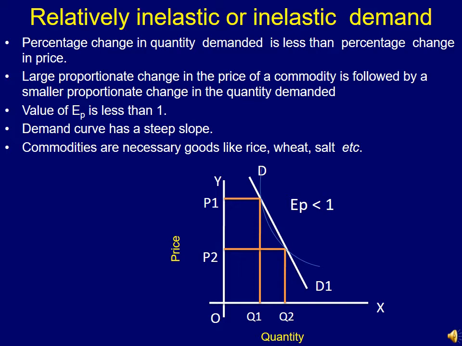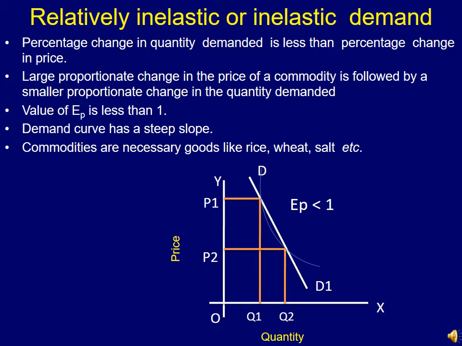In other words, a large proportionate change in the price of a commodity is followed by a smaller proportionate change in the quantity demanded. We can see changes in the price and there would be changes in the demand in response to that. However, the proportion by which the price changes would be more than the proportion by which the demand changes, because of which we get this relatively inelastic or inelastic demand. So here the value of elasticity of demand, rather price elasticity of demand, is less than 1.